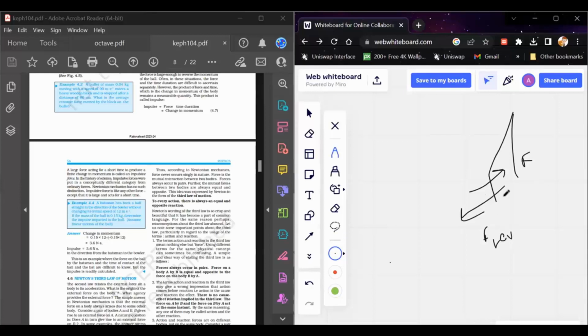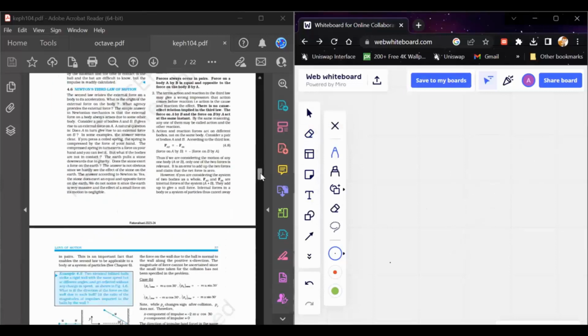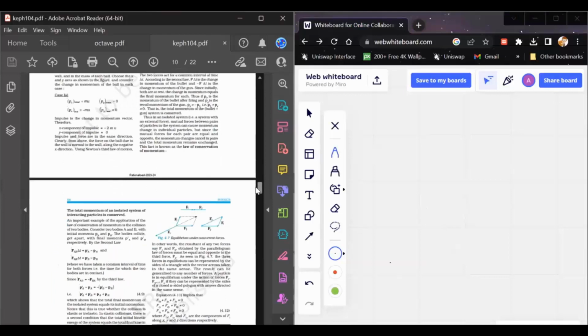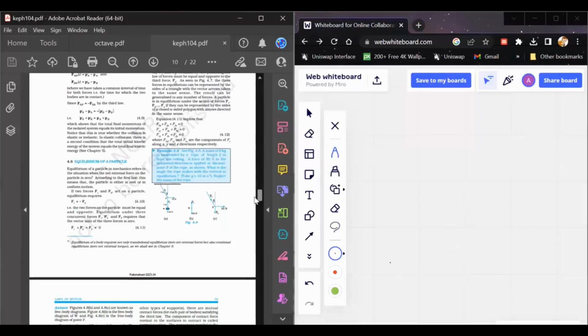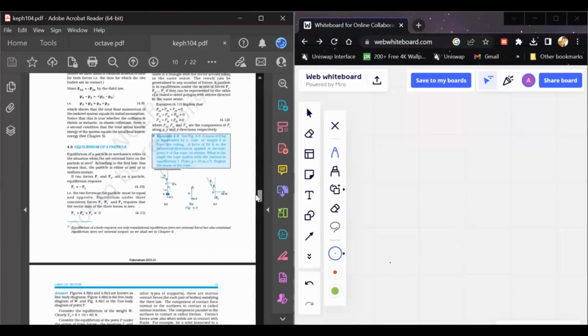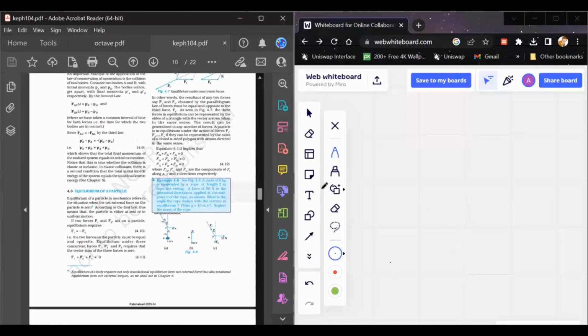So you are applying force in the forward direction, and the wall applies the same reaction force in the backward direction. So these form action and reaction pairs, and neither you move nor the wall moves. So this is basically the third law of motion, and it finds a lot of application while solving questions because when you apply some force on the body, it also applies a reverse force. So you can calculate what force you are applying on the body or what force the body is applying on you.